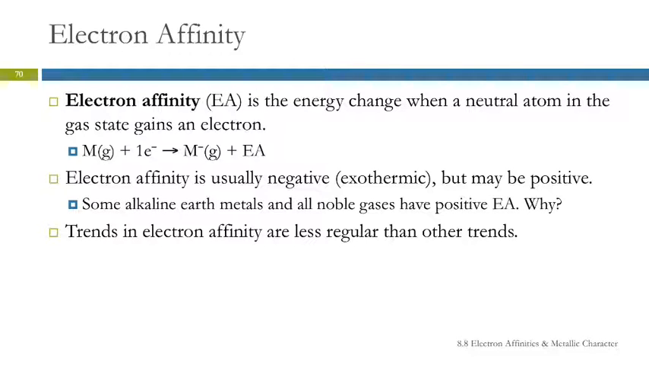Electron affinity. This is kind of like the opposite of ionization energy. This is the energy change when you put an electron onto an atom. So here, a neutral atom gains an electron. There's an energy change involved here. Now, this is often negative, but it may be positive. Some alkaline earth metals and all of the noble gases have a positive electron affinity.